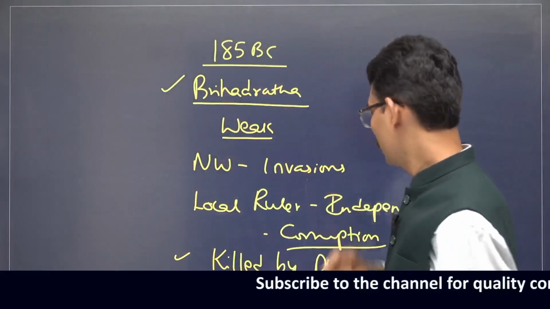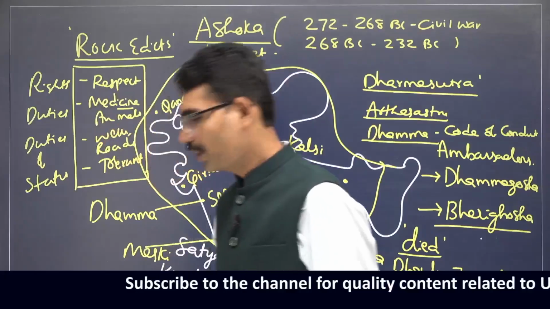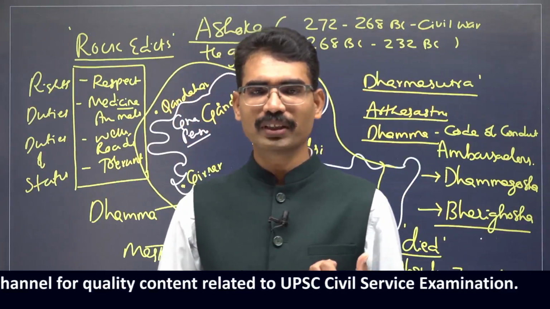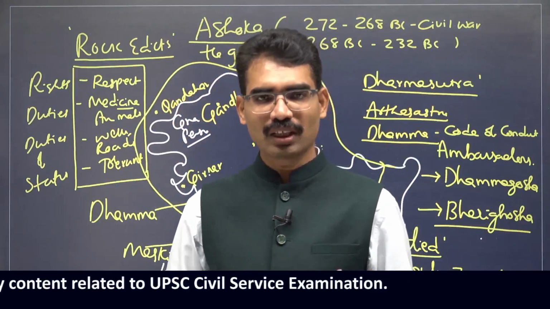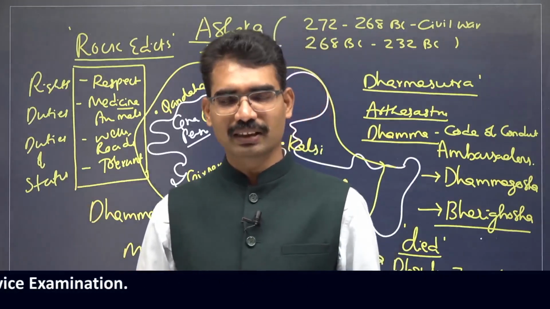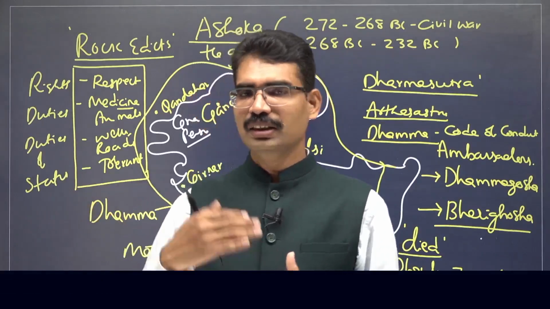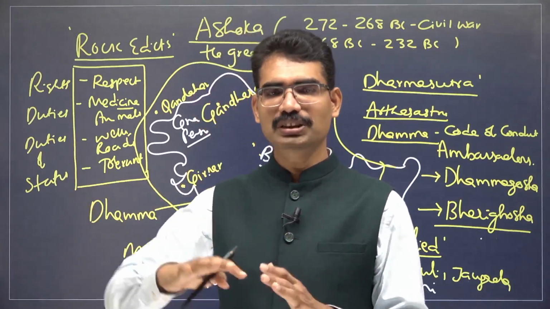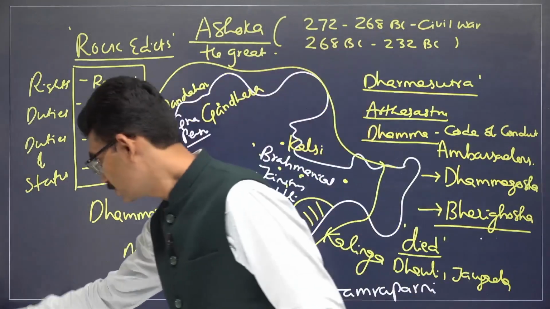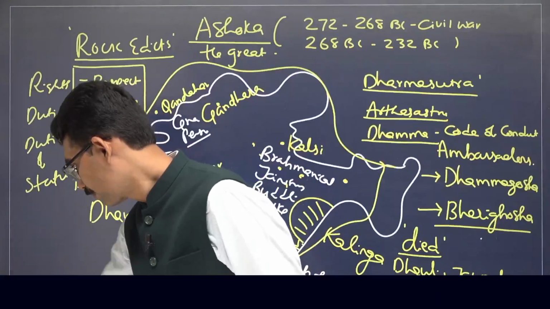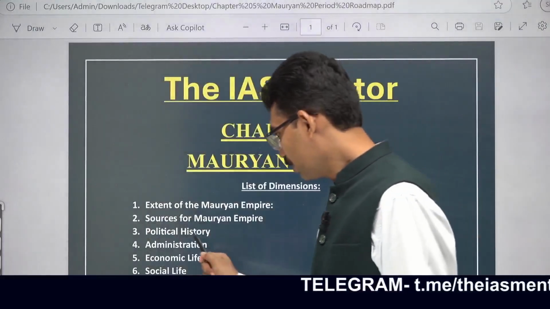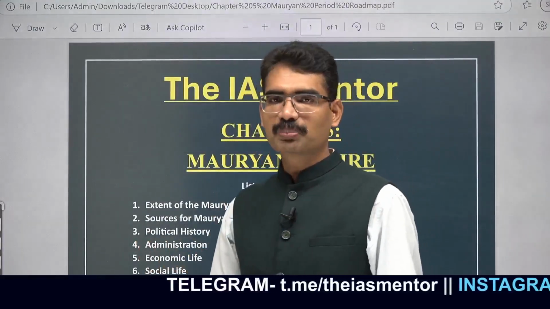Alright, these are the important points with respect to the political history of the Mauryan Empire. Chandragupta Maurya, Bindusara, Ashoka, then Dasharatha, Sampriti, and the last one, Brihadratha. Brihadratha was killed by Pushyamitra Shunga, who became the next ruler and established a new dynasty called the Shunga dynasty. These are the important developments during the Mauryan Empire related to political history.